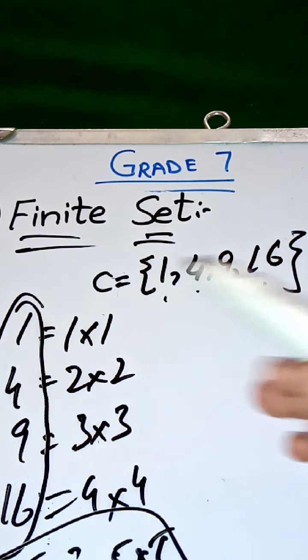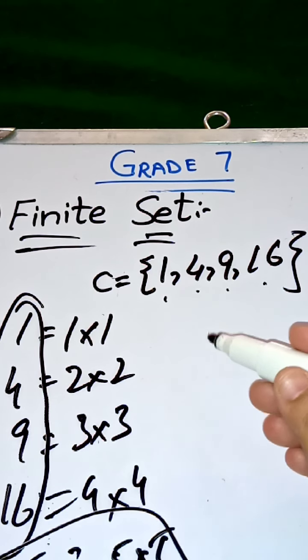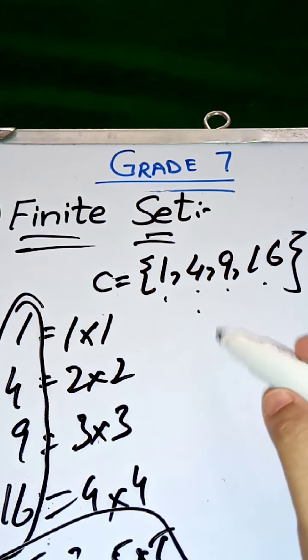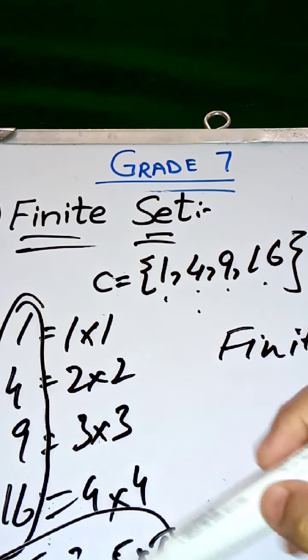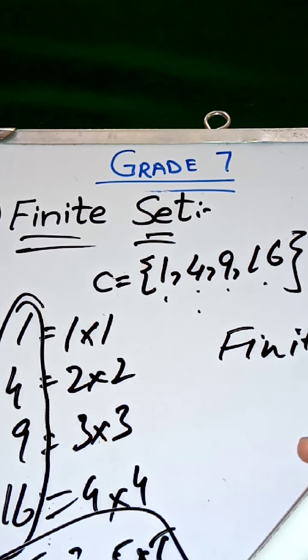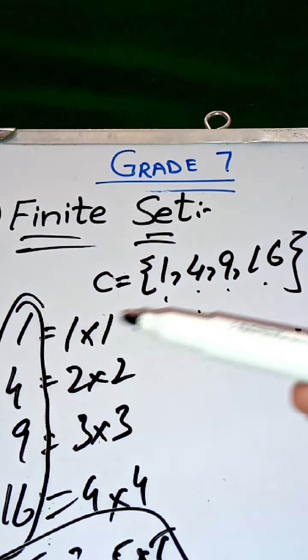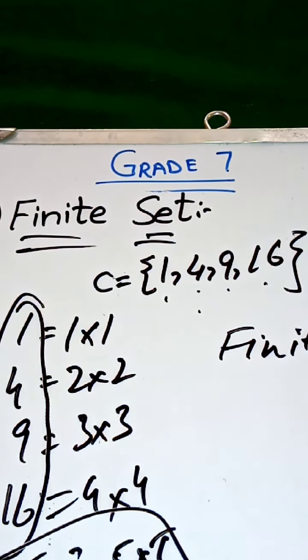So it will be a finite set, because after 4 squared, 5 squared is greater than the given set. So our set ends here, and it is a finite set because it has 4 members. Hope you understand it.